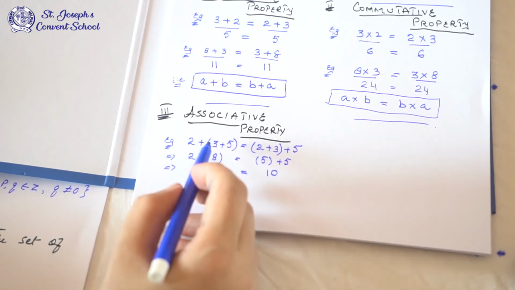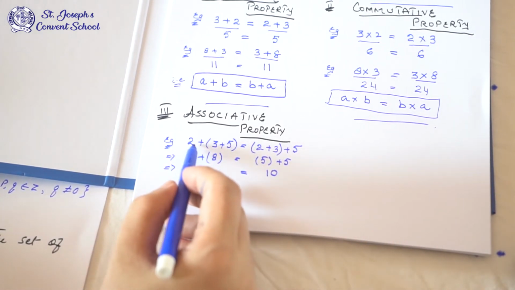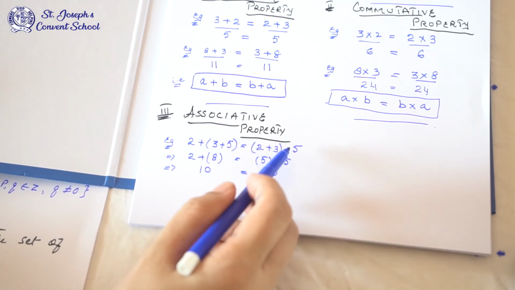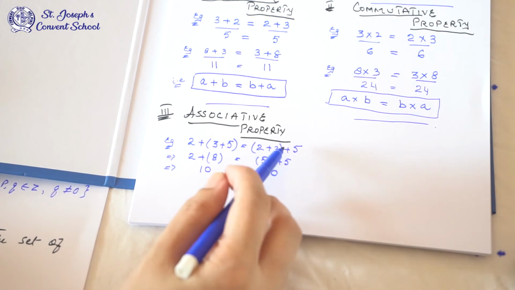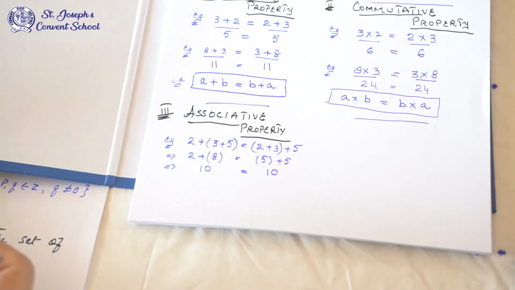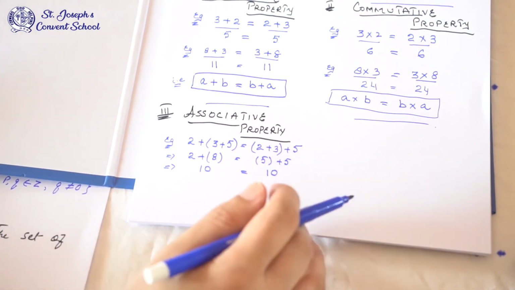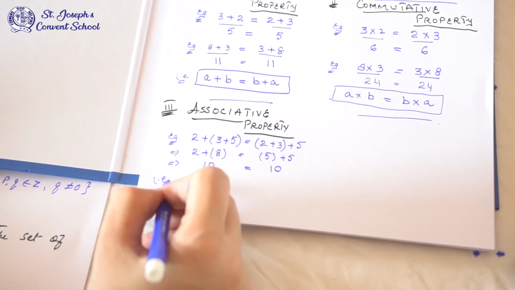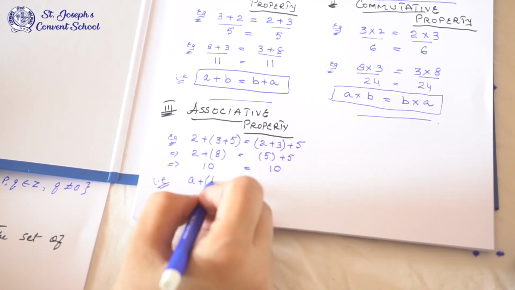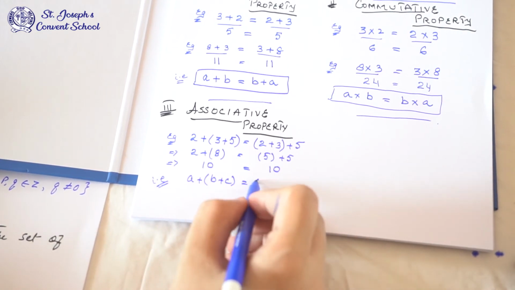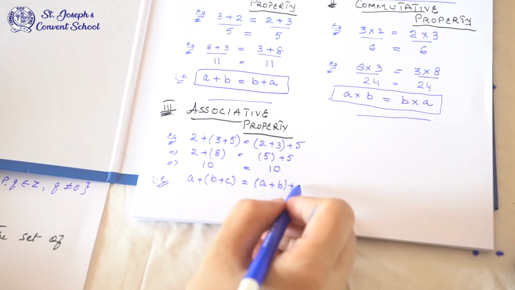So it doesn't matter if you write the last two numbers in the bracket and add, or the first two numbers in the bracket and add. Three numbers you can add any way, and the answer will come the same. So in A and B form, how are you going to write the property? A plus the bracket B plus C, or the bracket A plus B and then add C, the answer will come the same.